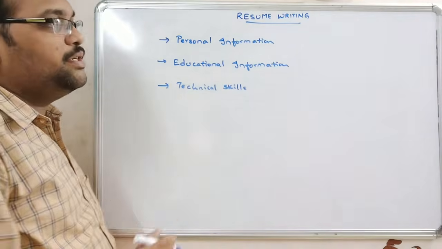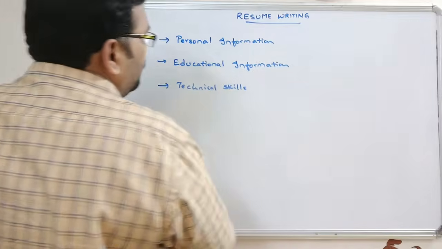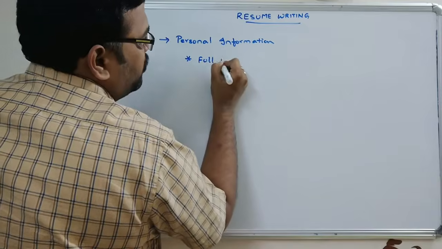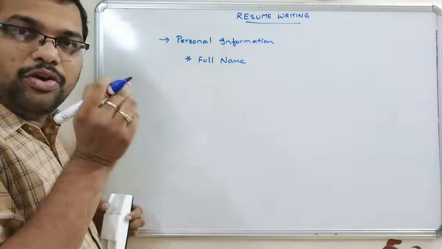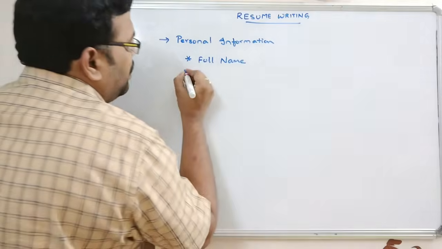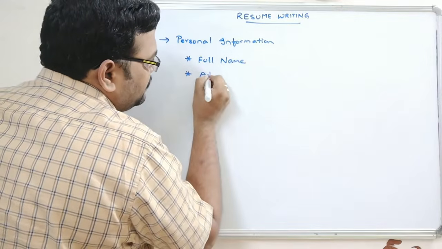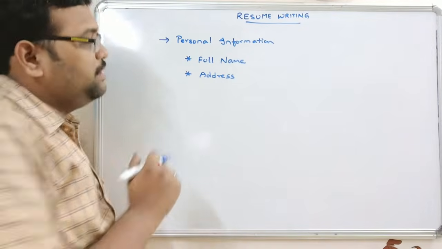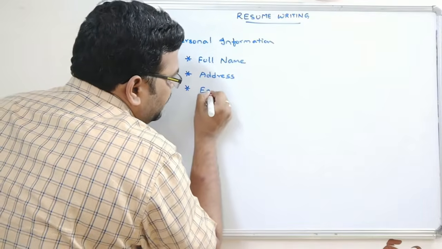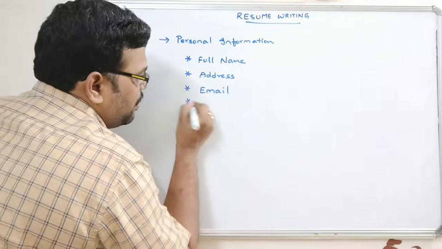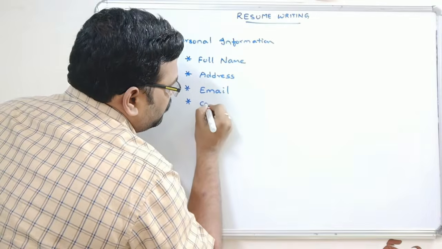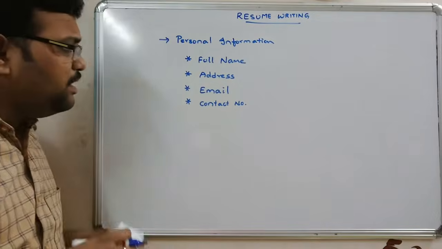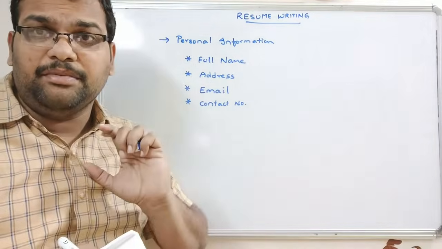Coming to the personal information, first you have to write your full name, not the shortcuts or short names. Write down the full name, and then the address, your present living address, and then email and contact number. Mainly these things are enough in our personal information.